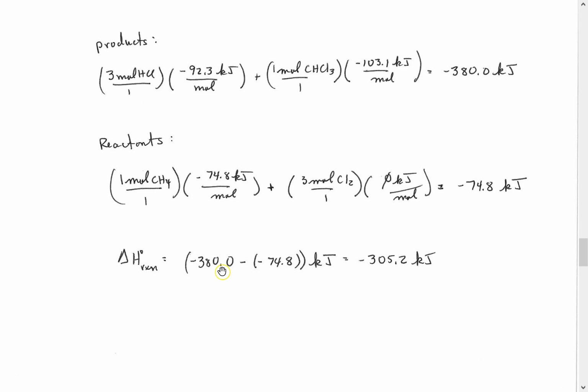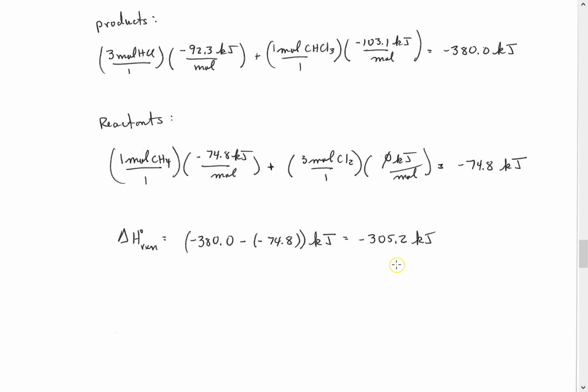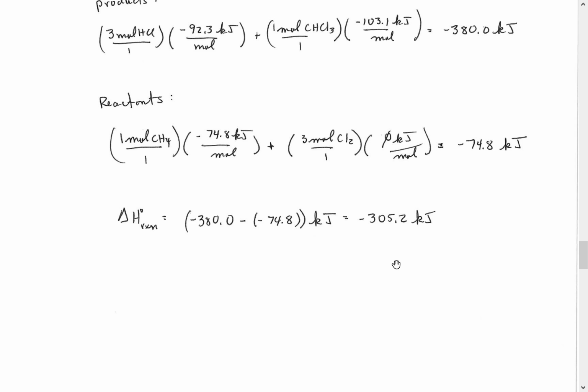So then I take the summation of the products minus the summation of the reactants. And here's where you had to make sure that you kept your negative sign here. And remember, we're subtracting a negative, which makes it into a positive. So then using the standard molar enthalpies of formation of the products and the reactants, we get for this reaction, the heat of the reaction is negative 305.2 kilojoules of energy.